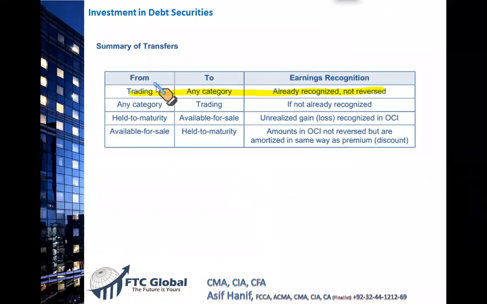Now, let's say you want to move from trading securities to another classification. What other classifications do you have? Either you can go for available for sale, or you will go for held to maturity. So if you move from a trading security to either available for sale or held to maturity, any category means any of these two.